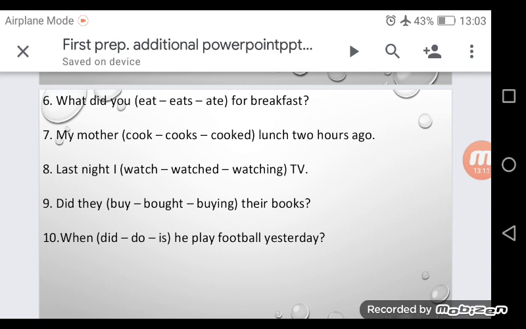Number 10, when did is he play football yesterday? Again, we have yesterday, so the sentence is about a past action, and the correct answer is did. When did he play football yesterday?